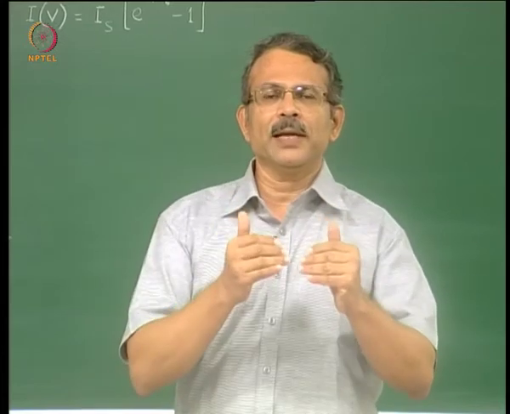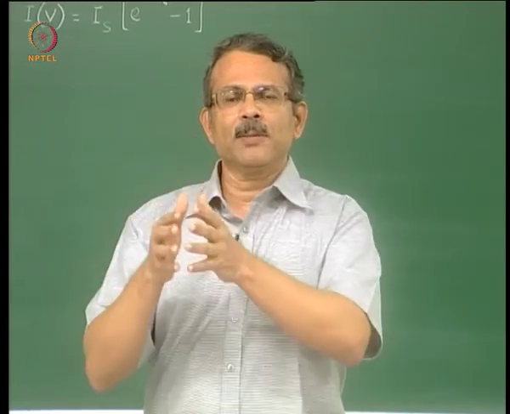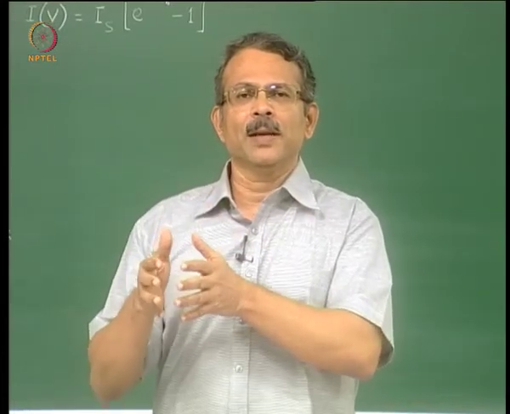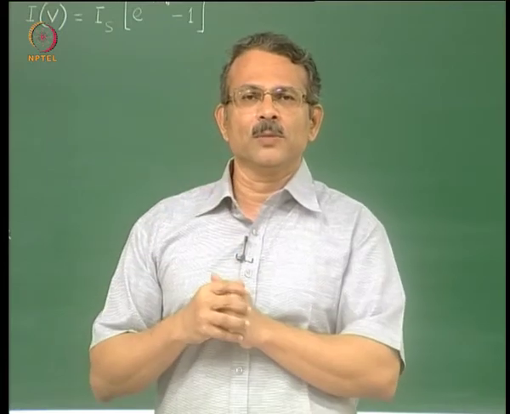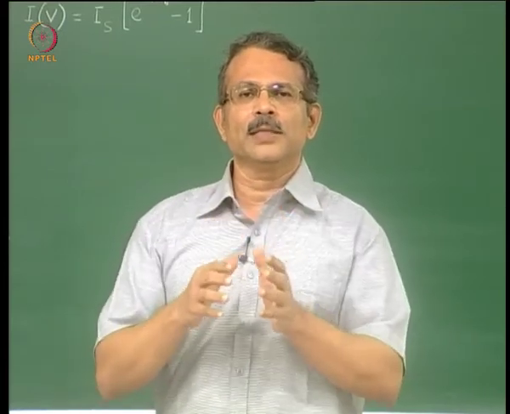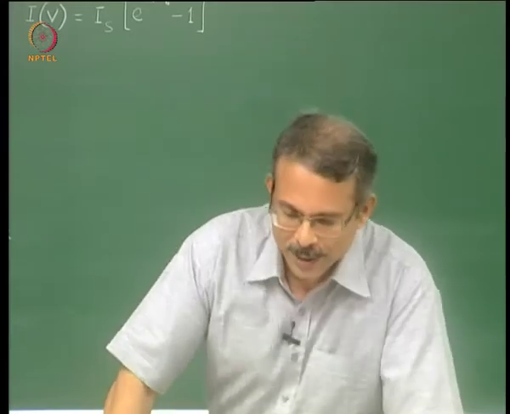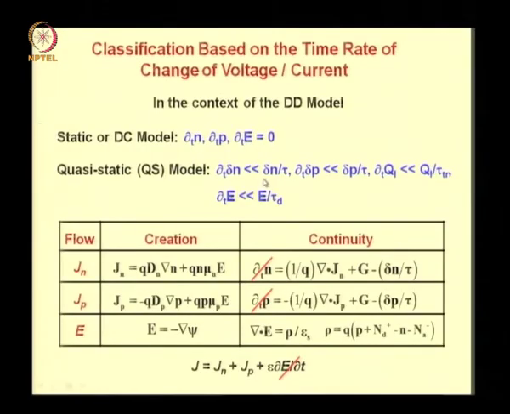So if you differentiate n with respect to t, since the equilibrium concentration n0 does not vary with time, ∂n0/∂t goes to 0, and therefore ∂n/∂t is equal to ∂Δn/∂t. Similar comments apply to this inequality in Δp.